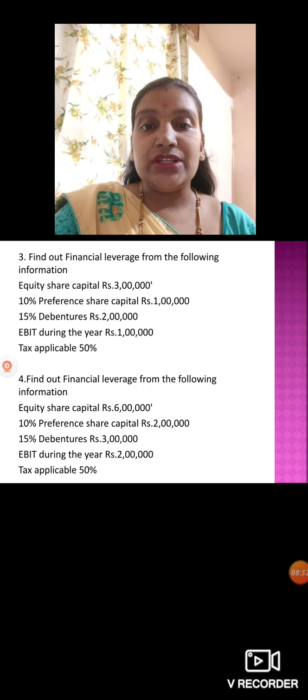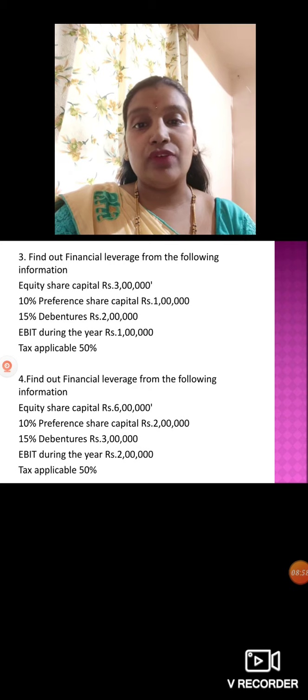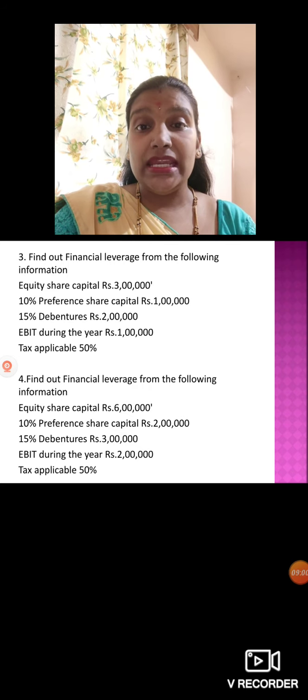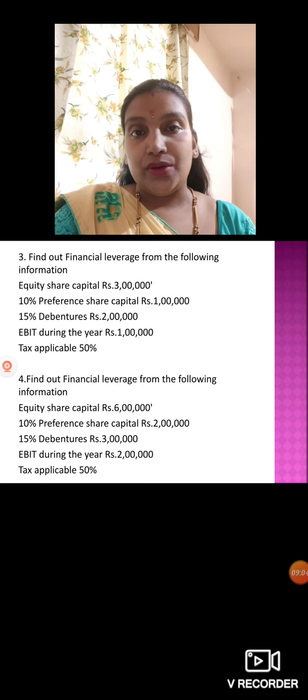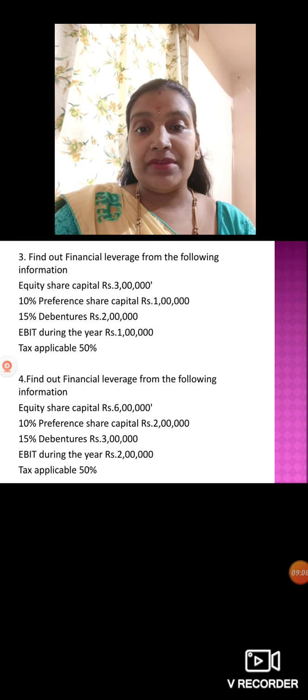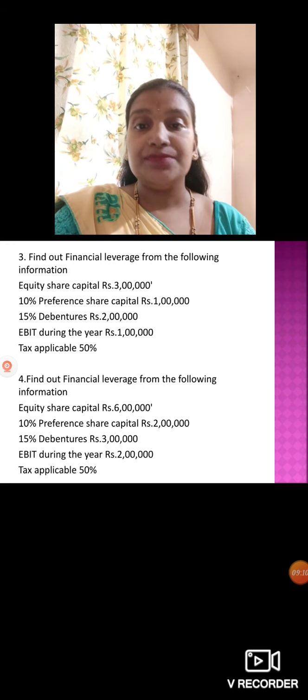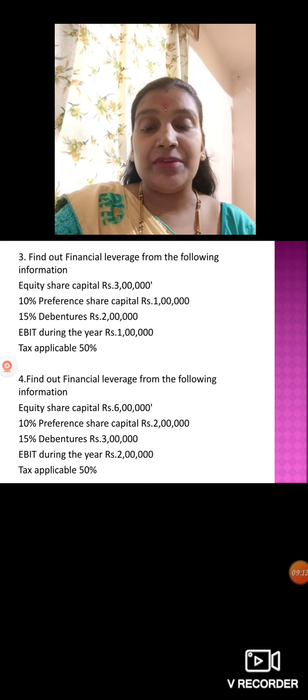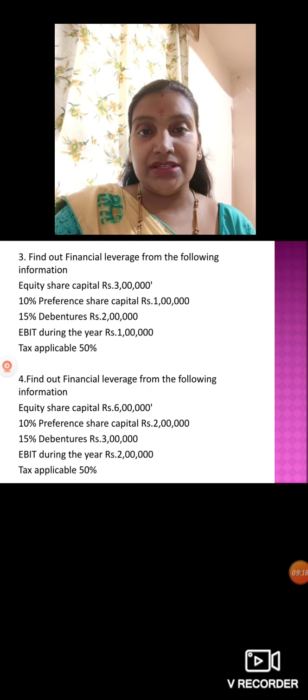Then EBIT during the year is 1 lakh, that means operating profit. Tax applicable is 50%. Out of 1 lakh, first you should pay interest on debentures, 15% interest on 2 lakh, which means approximately 30,000. Then you have to pay the tax at 50%, then 10% on preference capital, that is, 10% on 1 lakh you should pay.